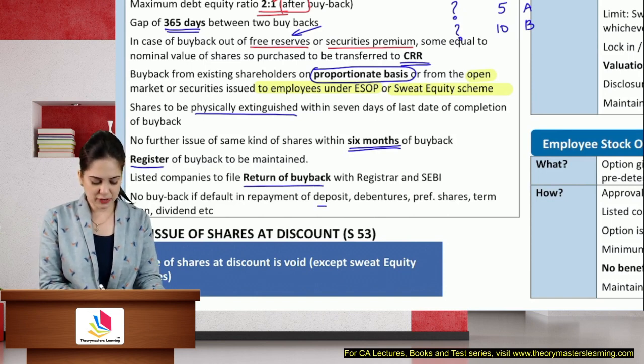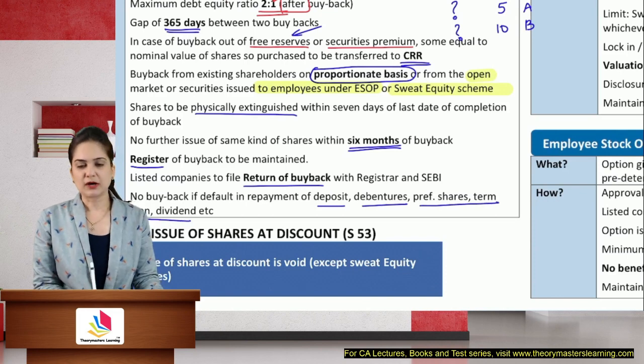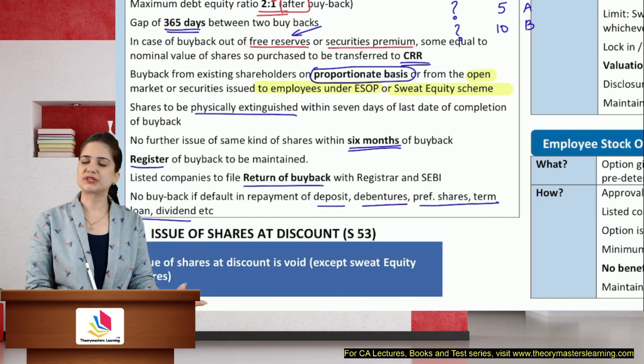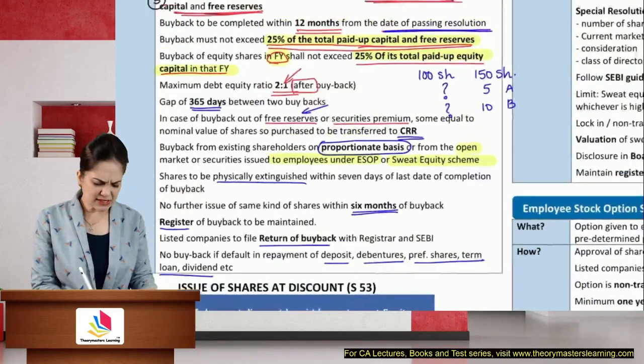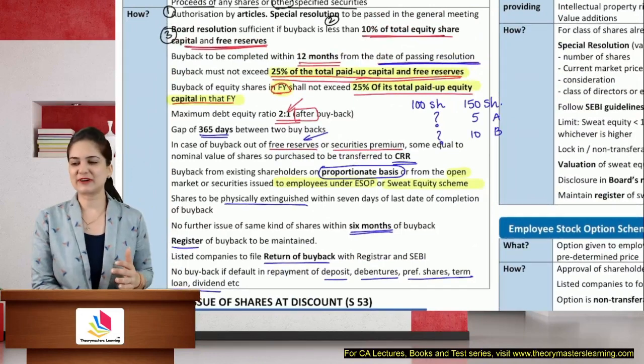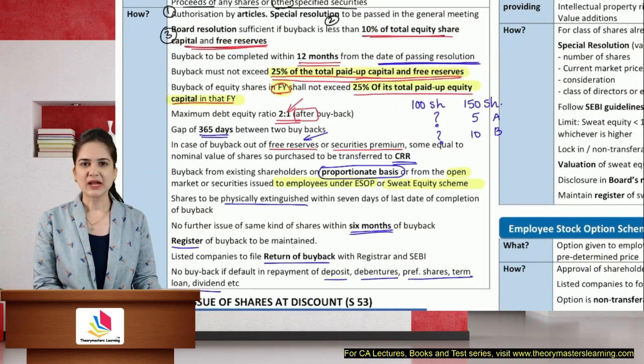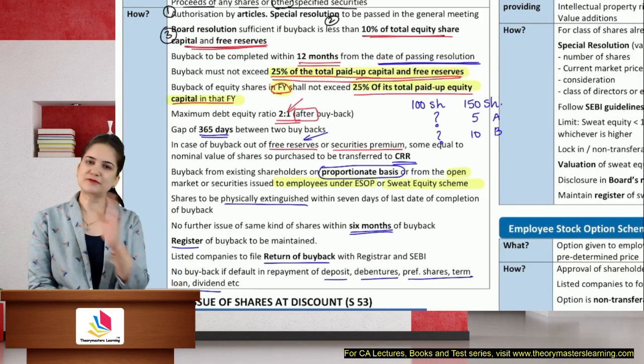No buyback if you have defaulted in deposits, repayment of debentures, redemption of debentures, redemption of preference shares, term loan along with interest. So it is very straightforward actually. If you refer from here, these are the requirements, you have to memorize them.